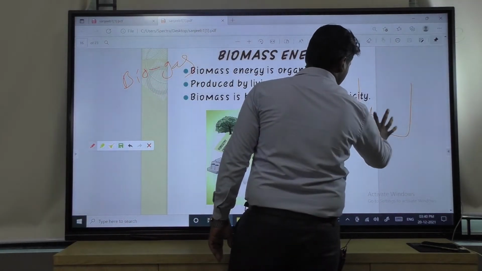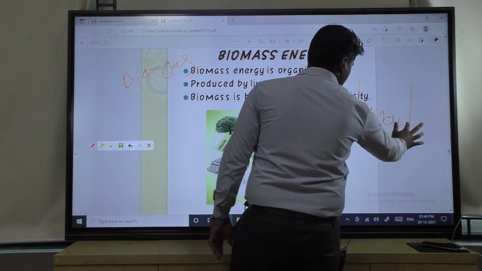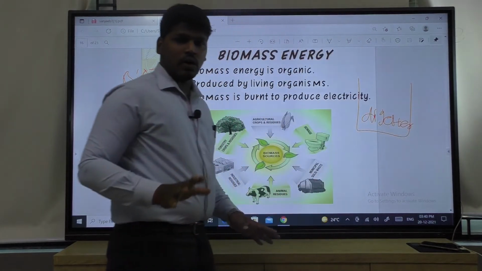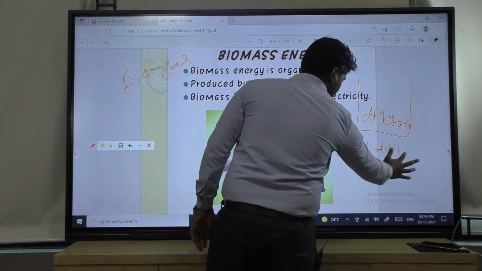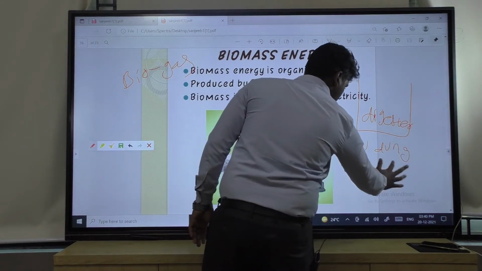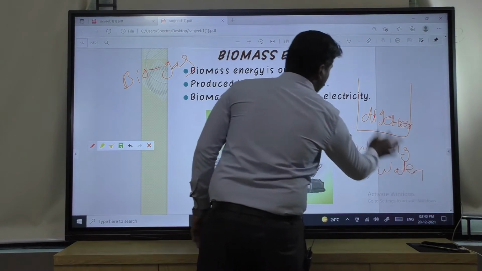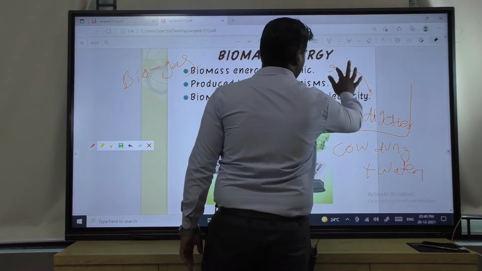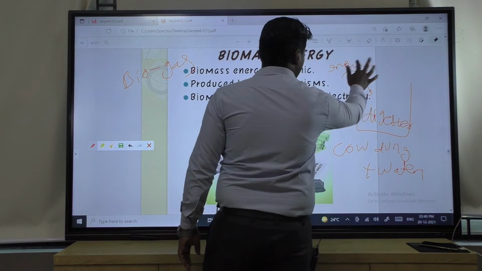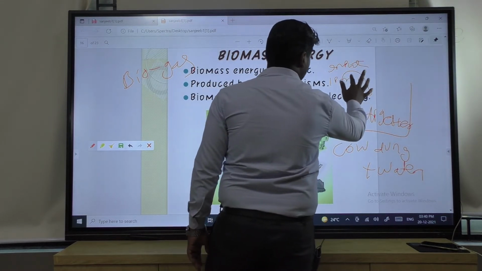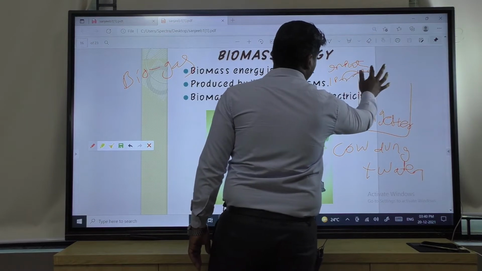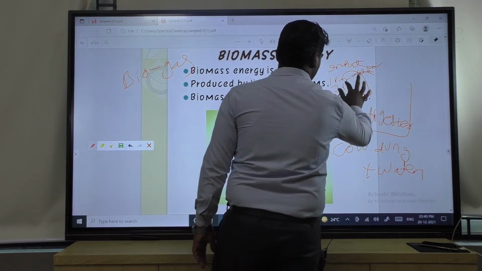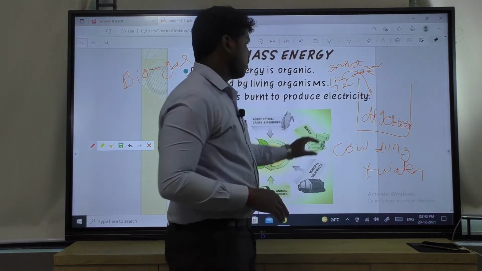Suppose here we take a digester, and you know cow dung. Cow dung plus water is taken into the digester as input. One part will be cow dung and three parts will be water.